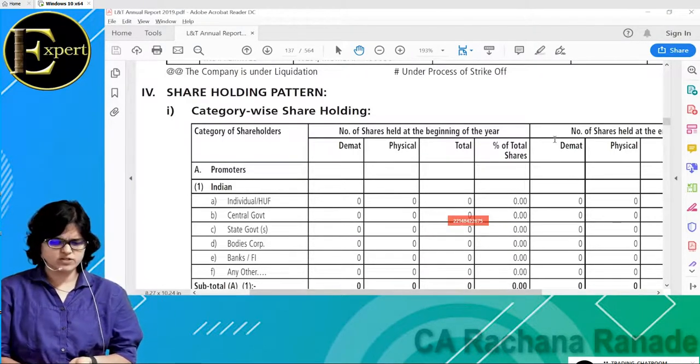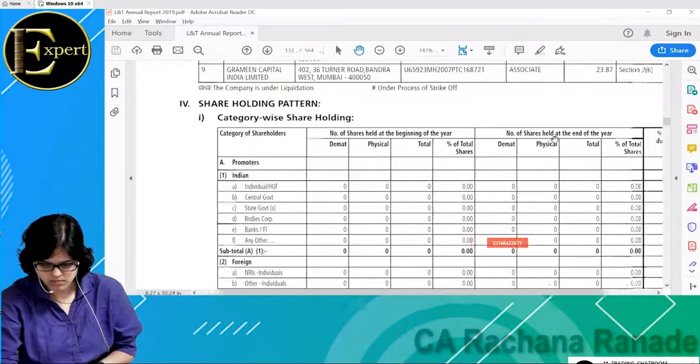Is it visible? Yes? This will get covered on the screen properly.